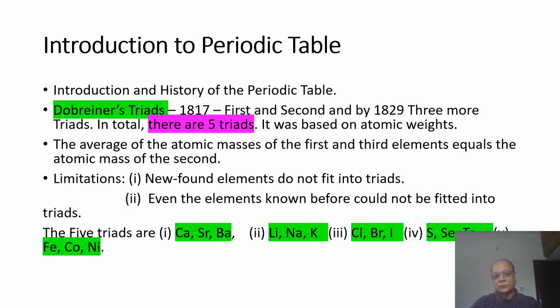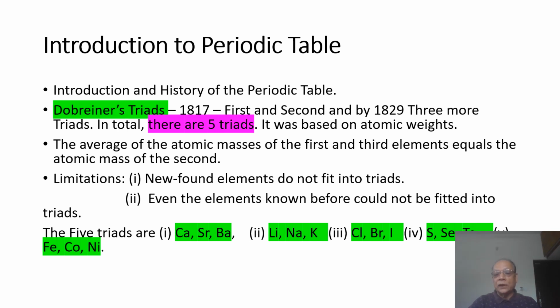The 5 triads that are in existence are as follows: calcium, strontium, barium. So the atomic weight of calcium and the atomic weight of barium added together and divided by 2 will give you the atomic weight of strontium. And so also for lithium, sodium, and potassium, the atomic weight of lithium and the atomic weight of potassium added together and divided by 2 will give you the atomic weight of sodium.